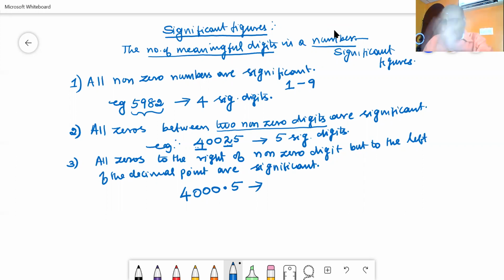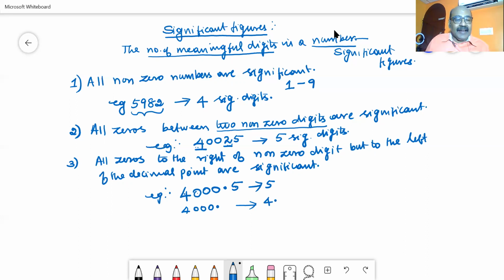It is not necessary that you put this 5. If it is written like 4000 with a decimal point, then also we can say these 3 zeros are significant. In the first number, the number of significant digits is 1, 2, 3, 4, 5. In the second number, the number of digits is 1, 2, 3, 4. These 3 zeros, to the right of the non-zero number and to the left of the decimal point, are significant. So we will have 4 significant digits.